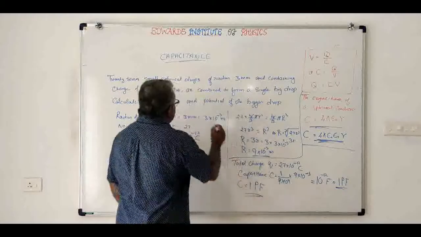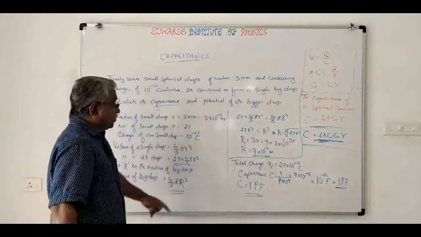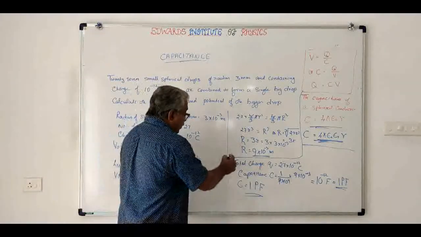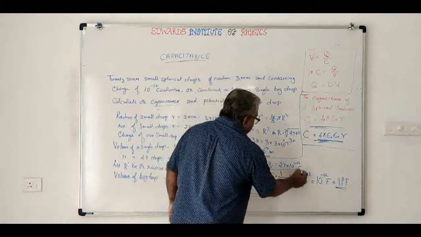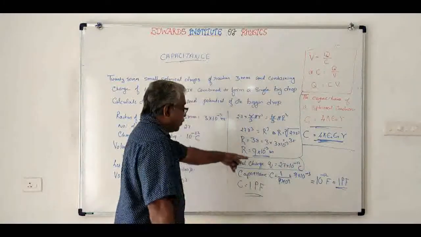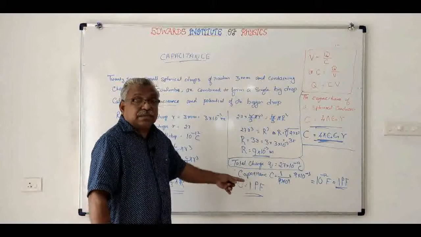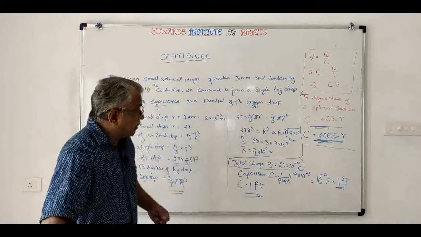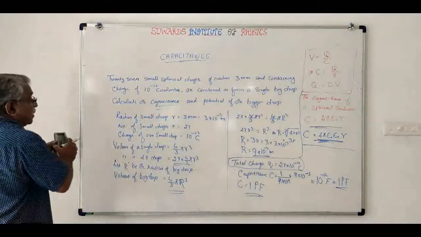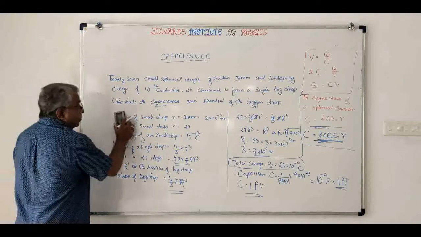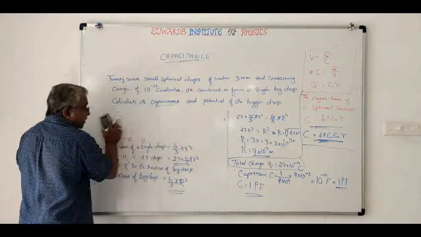So we found out the capacitance. We know the total charge. So we know Q, now we know C. Then we have to find out the potential. What will be the potential? I am deleting this.